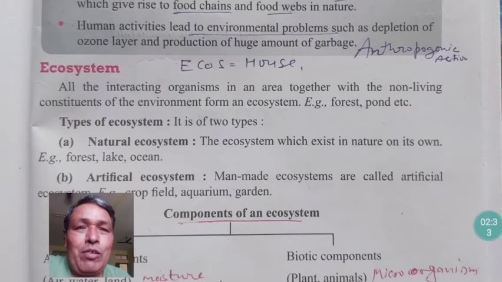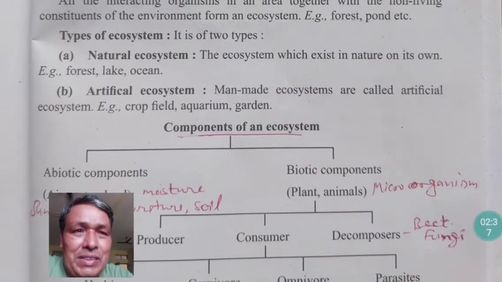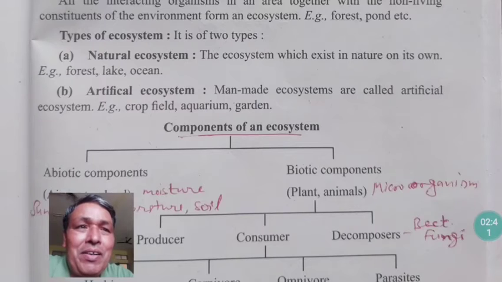Ecosystems are of two types: natural ecosystem and artificial ecosystem. A natural ecosystem is one which develops naturally on its own, like a forest, lake, ocean, etc. But artificial ecosystems, that is man-made ecosystems, are developed by man-made activities, like a crop field, aquarium, garden, or we can see ponds also. Ponds are also developed.